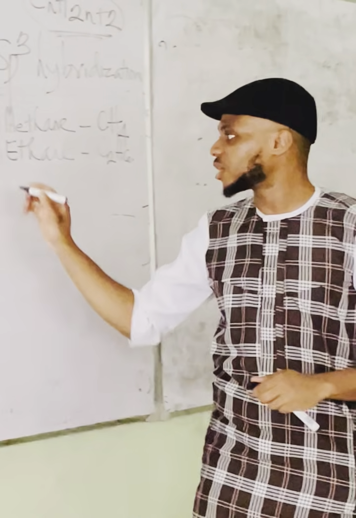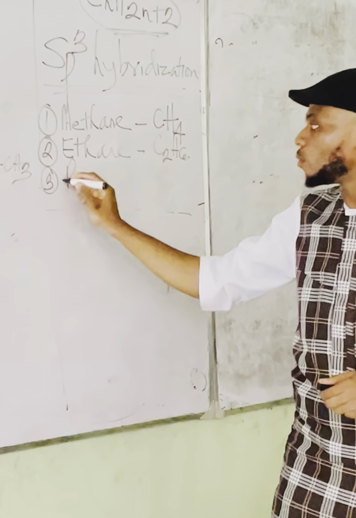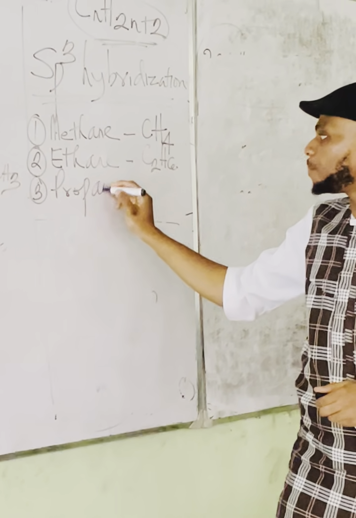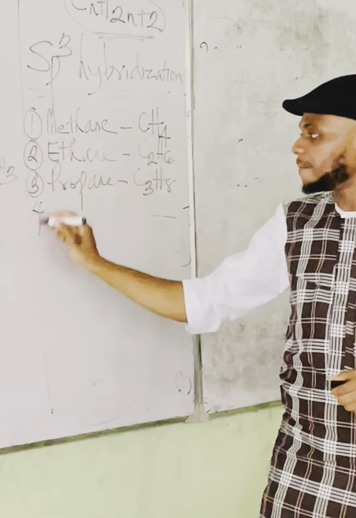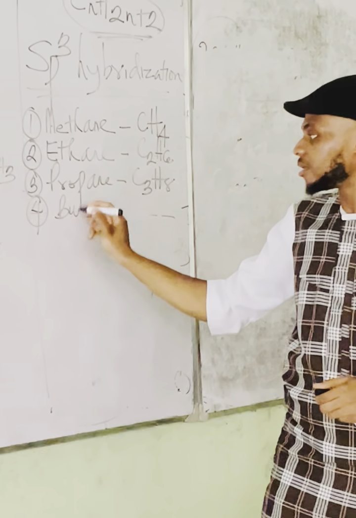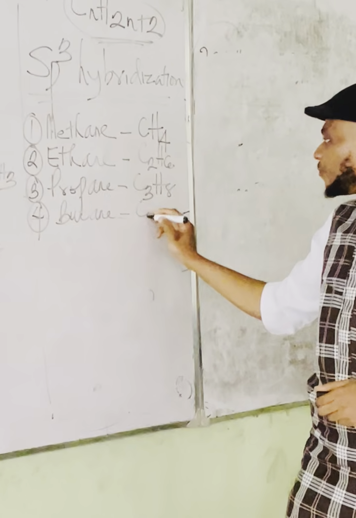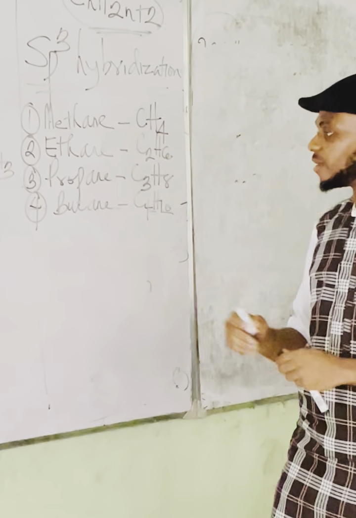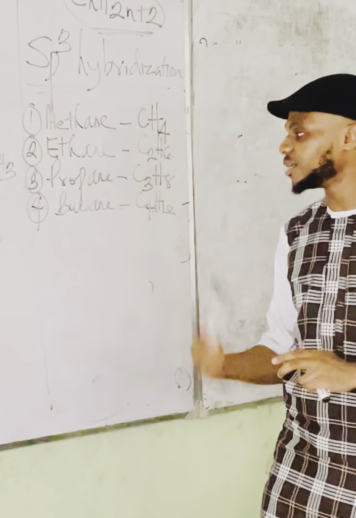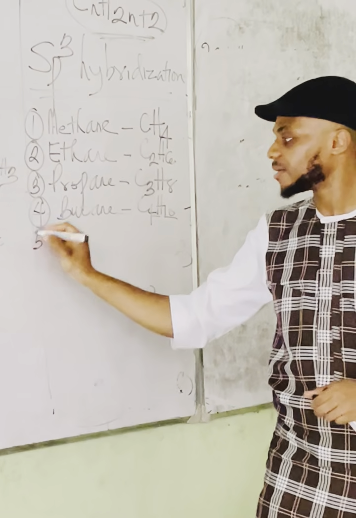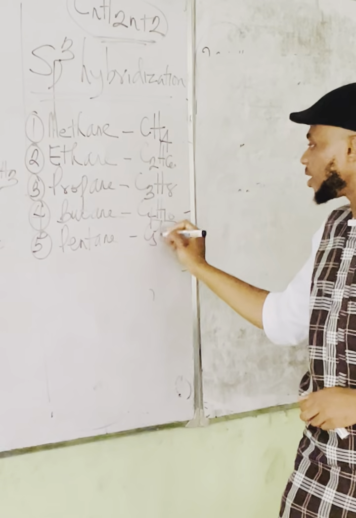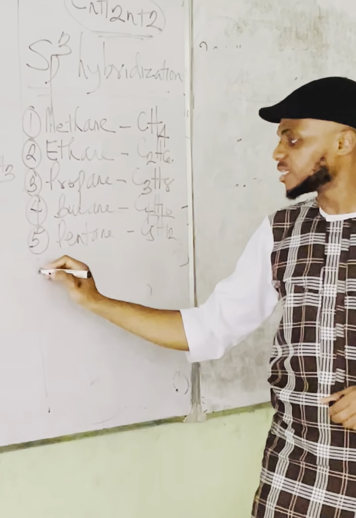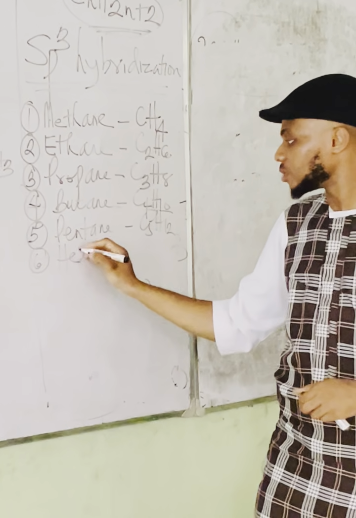The third member is propane, C3H8. The fourth member is butane, C4H10. The fifth member is pentane, C5H12. The sixth member is hexane.